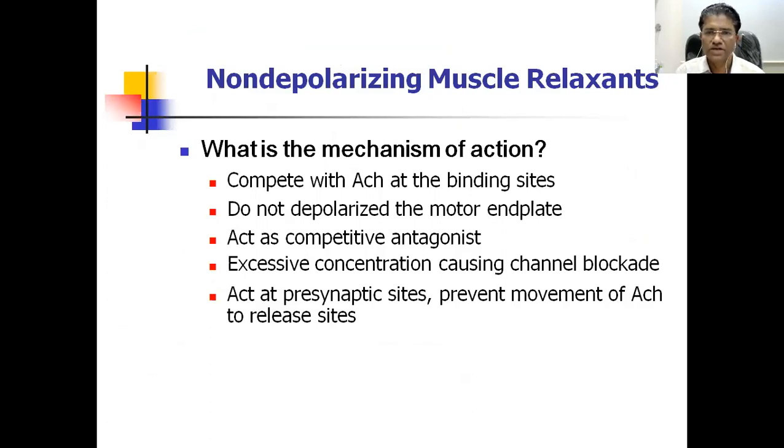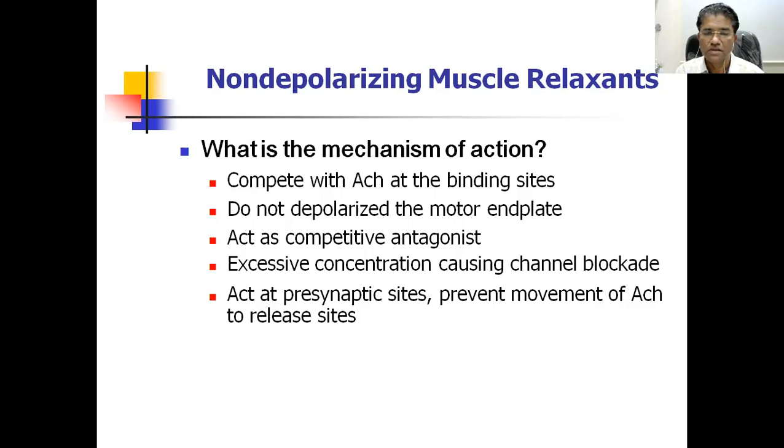What is the mechanism of action of these drugs? All the neuromuscular blocking agents either act or mimic the action of acetylcholine. They compete with acetylcholine at the nicotinic binding site, and that's why they block the receptor site. As they do not have any intrinsic activity, they do not depolarize the motor end plate, and thus they act as competitive antagonists, and excessive concentration may produce even channel blockade.